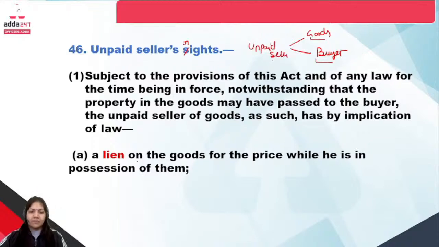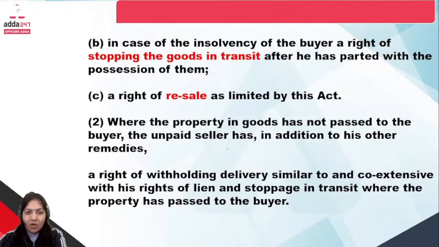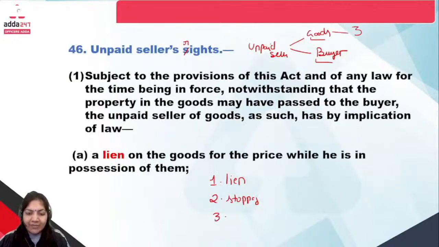Now, if we talk about the rights of the unpaid seller towards the goods, three rights are there. The first one is lien, the second one is stoppage in transit, and the third one is resale.